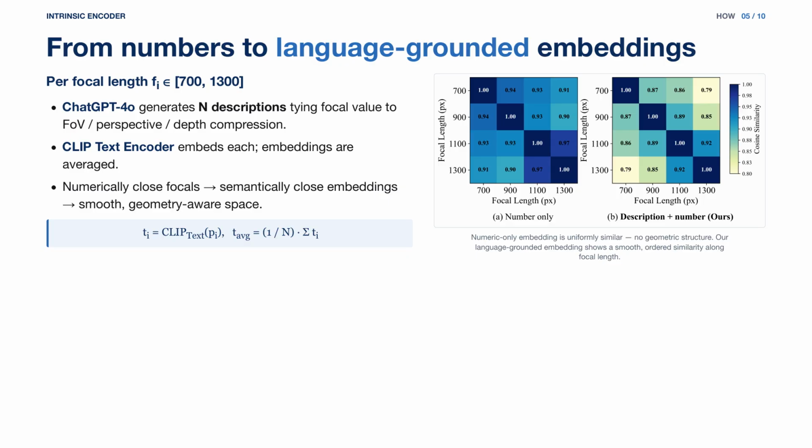For each focal length, we prompt ChatGPT 4o to generate N descriptions that capture the perceptual effects: field of view, perspective distortion, depth compression. We embed each description via CLIP's text encoder and average them into a single intrinsic embedding. The result is a perceptually continuous space. Numerically close focal lengths become semantically close embeddings. Raw numeric encodings shown on the left have uniformly high similarity, no geometric structure. Our language-grounded embeddings on the right form a smooth, ordered space.